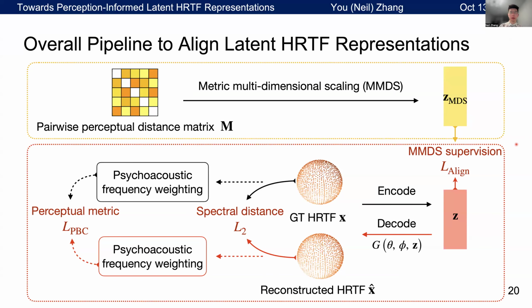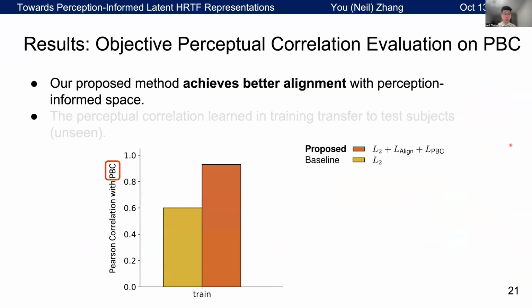Okay, let's see some results. The first results are on the objective perceptual correlation evaluation on the PBC metric. As the neural representation model cannot fit perfectly on the training set, we first compare the correlation learned by all methods versus the baseline method on the training set.